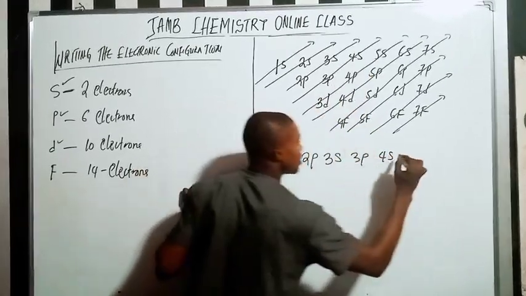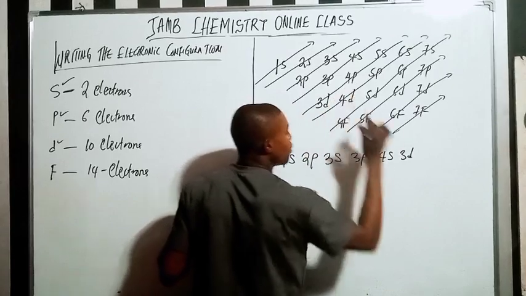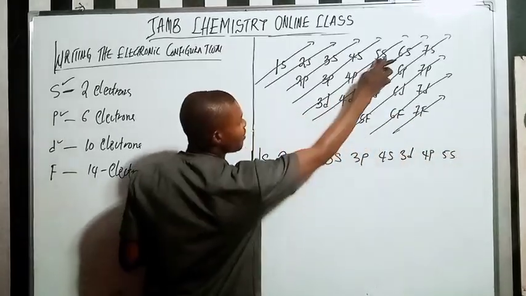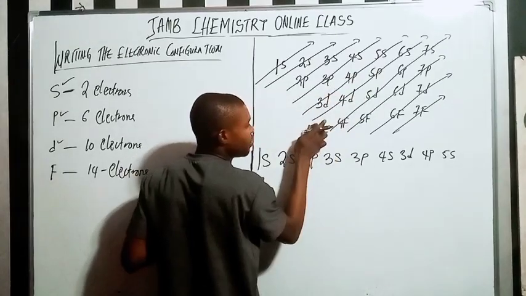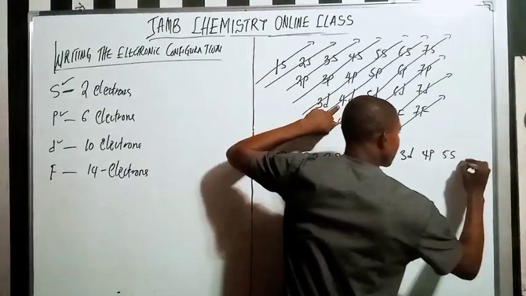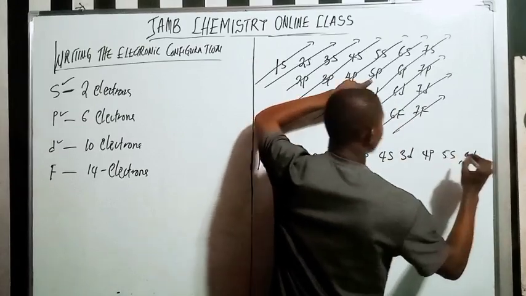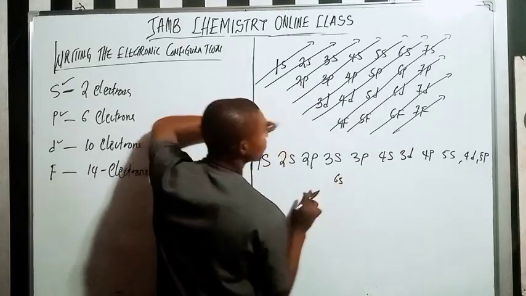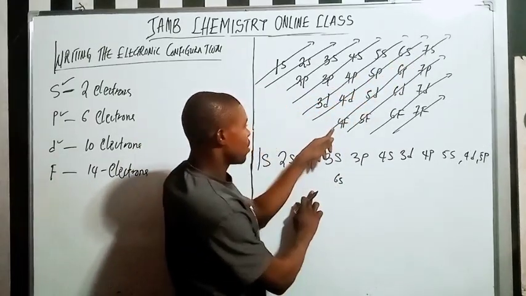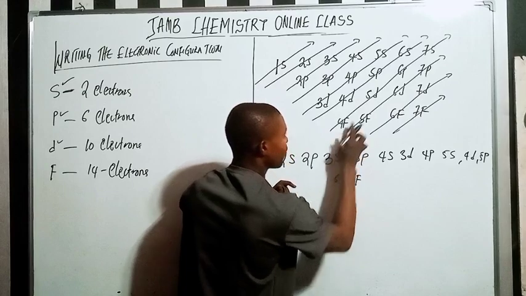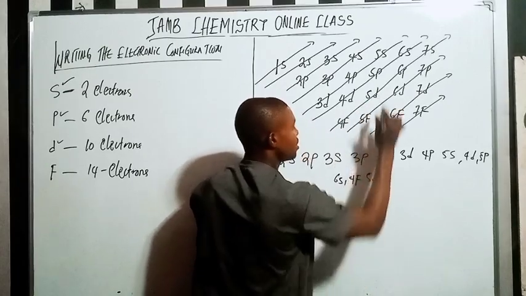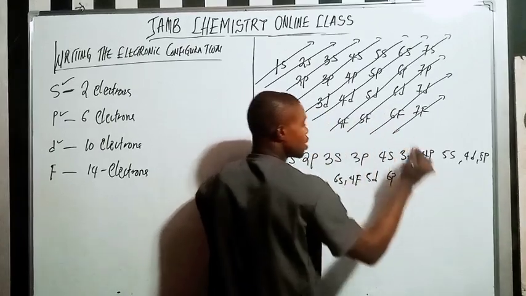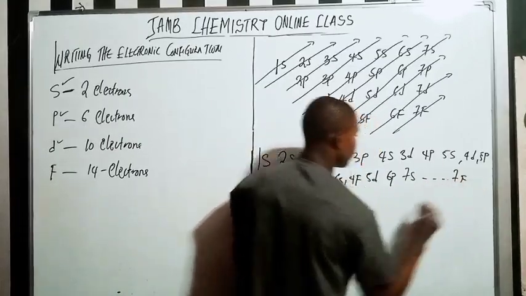Here we have 3d, 4p, 5s. After this, we have 4d, 5p, 6s. And here we have 4f, 5d, 6p, 7s. So that's how you do it. You get 7f. You see that?